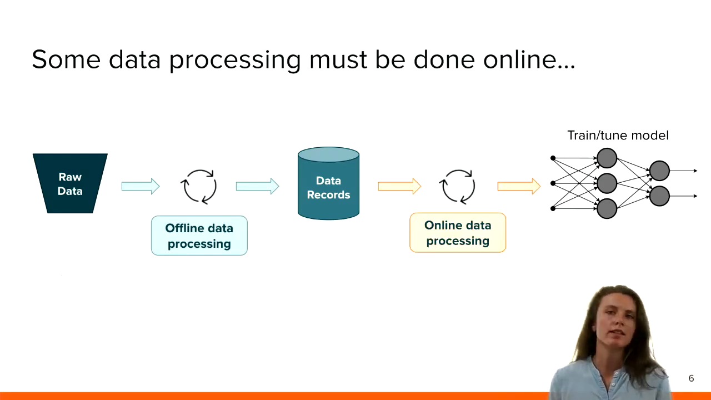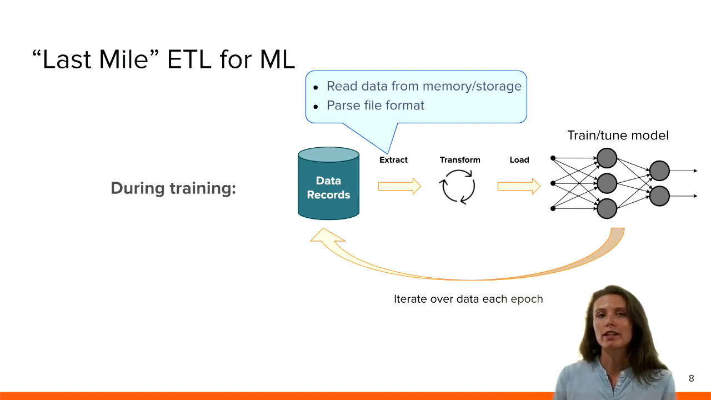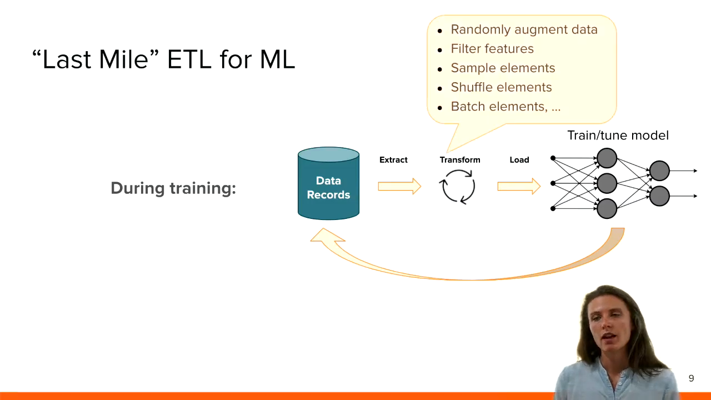However, a lot of data processing actually happens online while a model is training. We call this the last mile ETL pipeline for machine learning. This pipeline consists of extracting or reading data from storage, since a lot of data sets exceed the size of main memory. And so online during training, we need to be able to read the data from storage. The next step is to apply transformations to the data on the fly. An example of this is to randomly augment data.